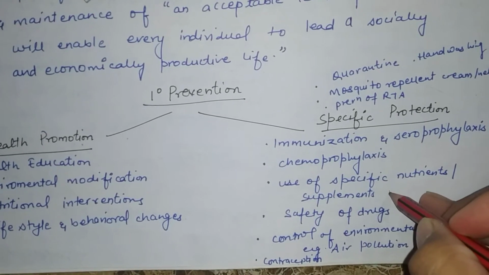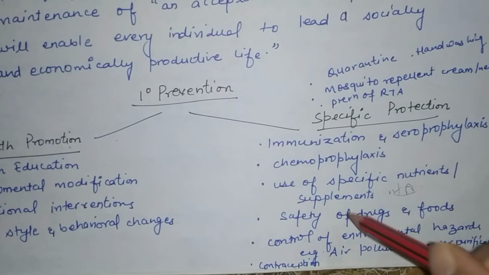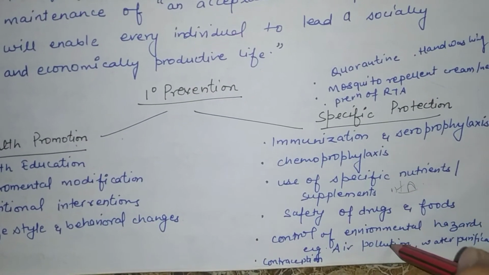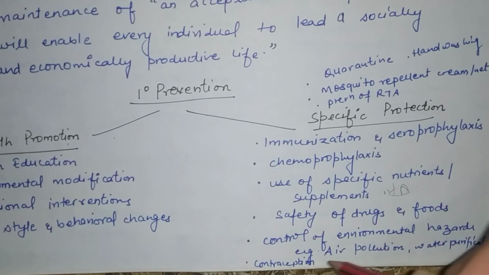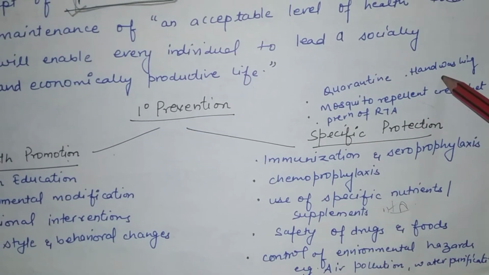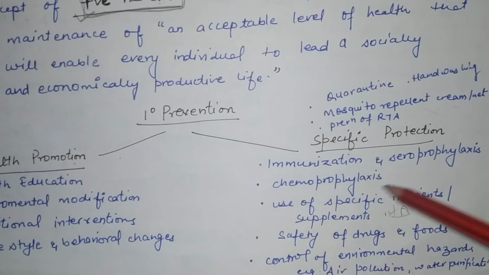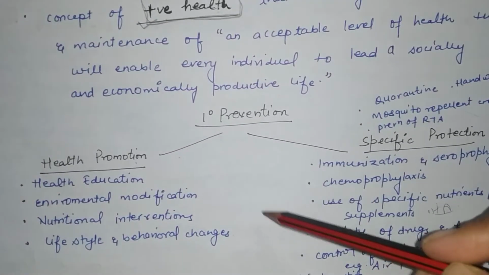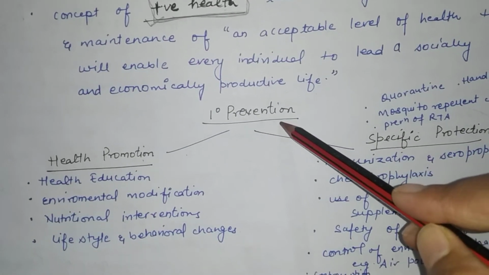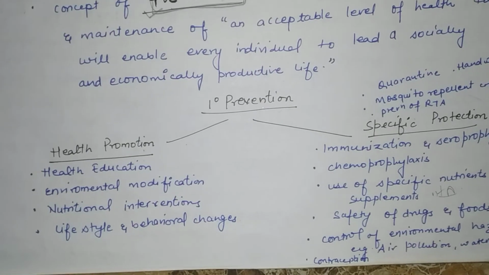For example, vitamin A supplement is given to prevent night blindness, safety of drugs and food, control of environmental hazard, for example, air pollution and water purification, contraceptive methods, quarantine, hand washing, mosquito repellent cream or net, and prevention of road traffic accident. These are included in specific protection and included into the primary prevention, having two aspects, health promotion and specific protection.